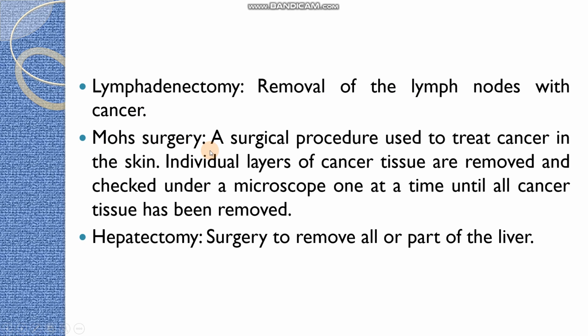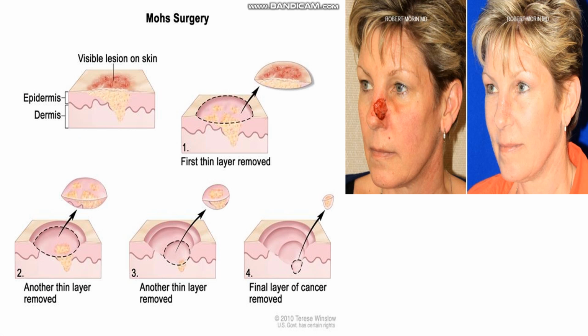Next is Mohs surgery. Mohs surgery we have already dealt with in another cancer. So after listening to this, find out in which cancer we studied Mohs surgery and just WhatsApp me. It is a surgical procedure in which the cancerous tissue is removed layer by layer, and each layer is tested under the microscope until the last layer is seen as normal tissue. So this is considered as Mohs surgery.